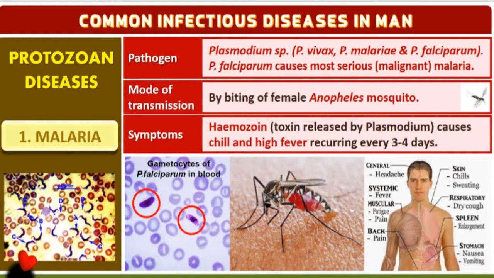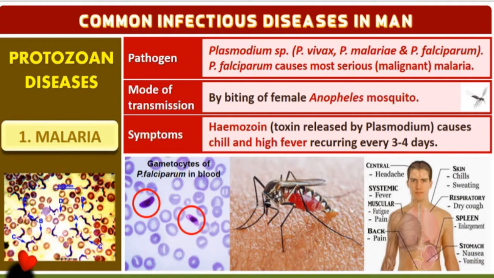But you should know the mosquito is a vector. It is not a disease-causing organism. It is a mode of transmission. Malaria is usually caused by a pathogen, Plasmodium species. There are three species: Plasmodium vivax, Plasmodium malariae, and Plasmodium falciparum.